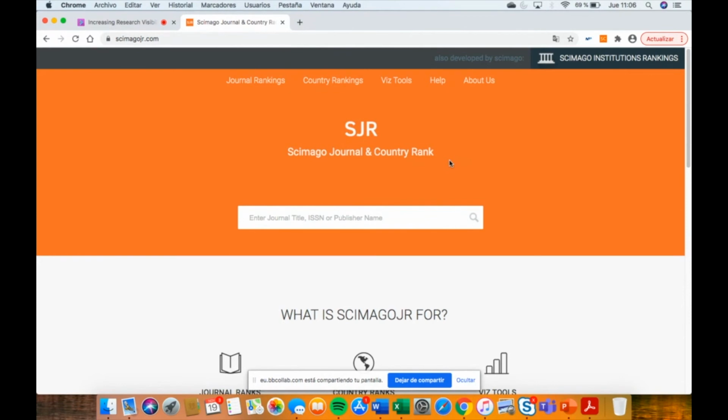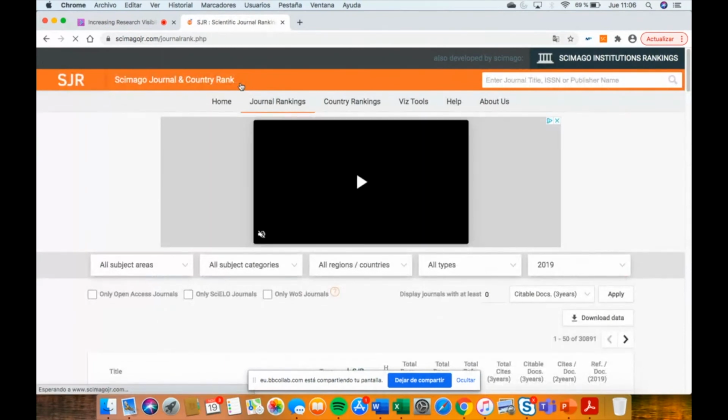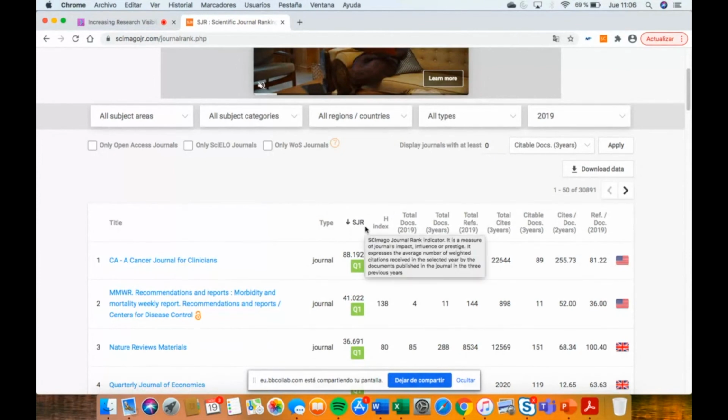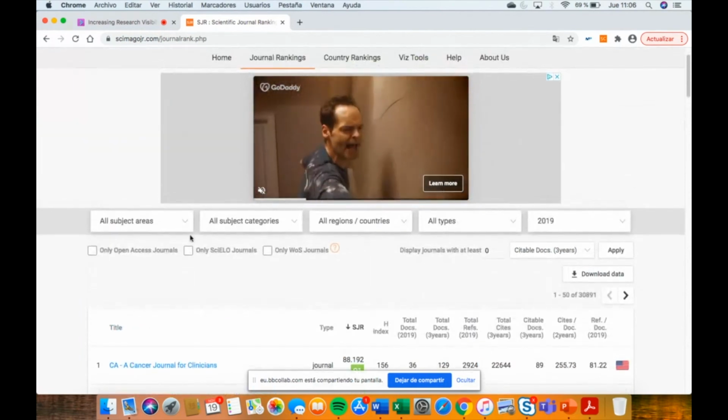They use the journal data from Scopus, and they classify the journals into areas, the same as in Scopus, but instead of CiteScore, they use their own journal metric called SJR. In Scopus you can find the same, because they are partners of Scopus, so you can find SJR in Scopus too. But SJR is the metric for SCImago, and CiteScore is the journal metric of Scopus.